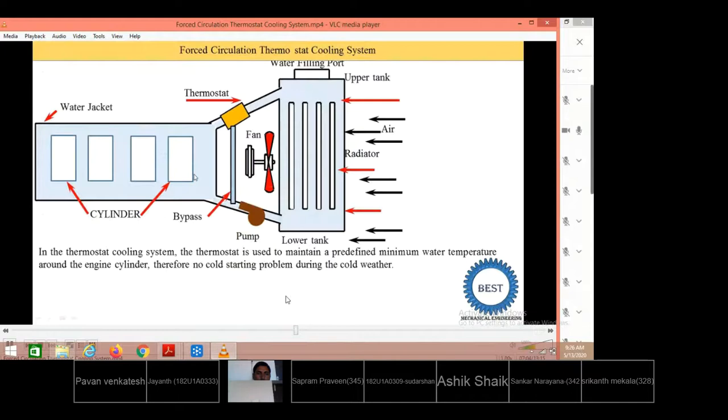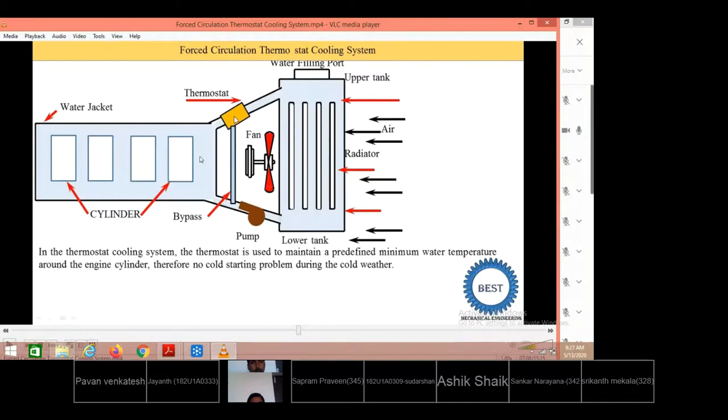85 degrees centigrade. And friends, then we have understood this thermostat is open. So separately we have seen the working of the thermostat also. Unless this hot water temperature is crossing 85 degrees centigrade, it will not allow the hot water to enter into the radiator. Instead, it will be sent back to the lower side of the radiator. The lower side is connected to the pump. Again, the pump will circulate the water a second time around these water jackets. Once the temperature is raised above 85 degrees centigrade only, it will give the opening. The working of the thermostat also we have seen.